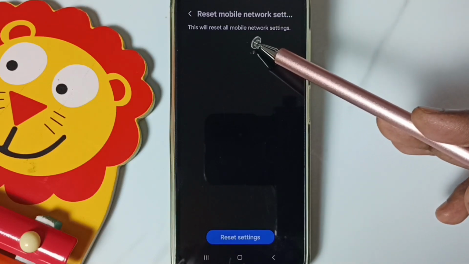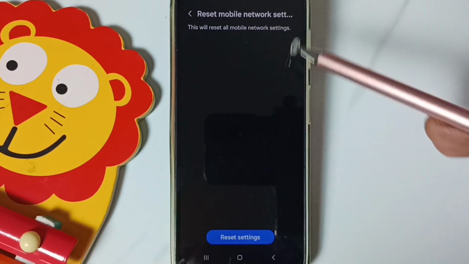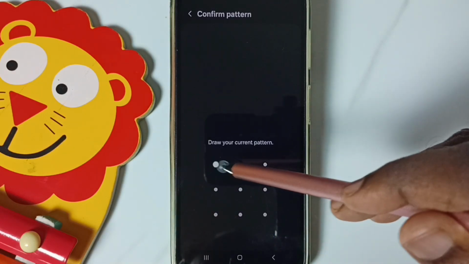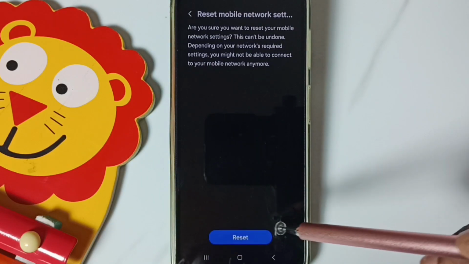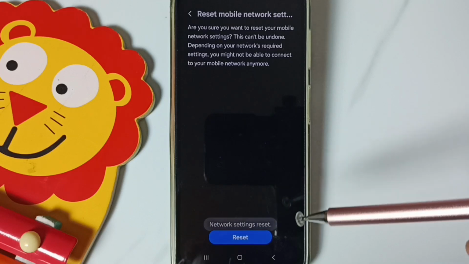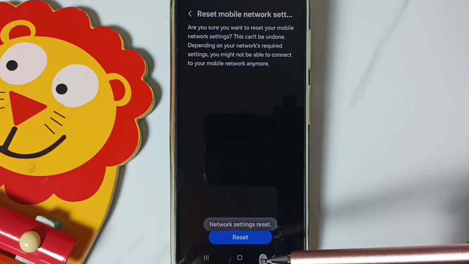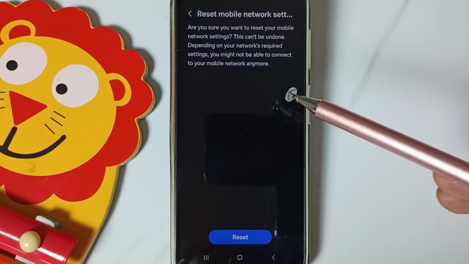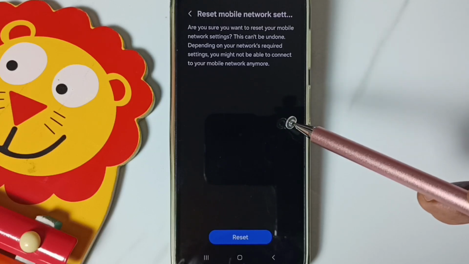See the message, this will reset all mobile network settings. Tap on this Reset settings button, then enter screen lock password. Tap on this Reset button, done. See the message, network settings reset. This reset operation is safe, it will not delete any data from your phone.